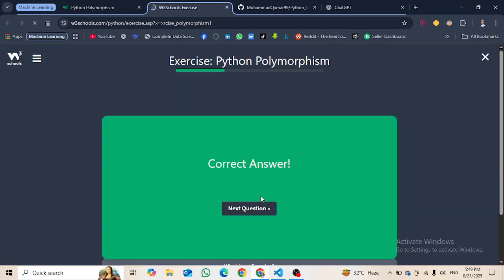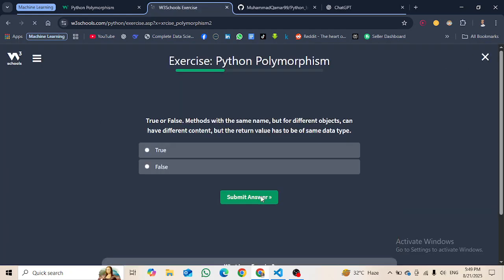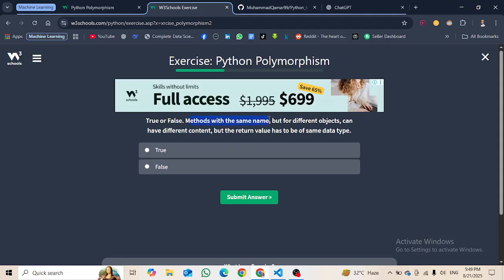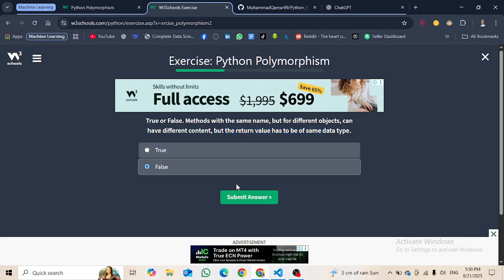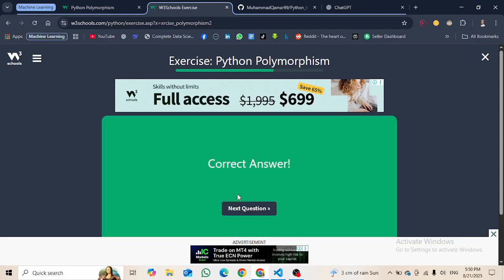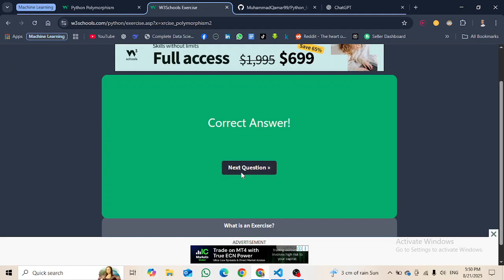The next question, true or false, methods with the same name but for different objects can have different content, but the return value has to be the same data type. I guess it is also false. I don't know about it. Yeah, okay, so it was also false.